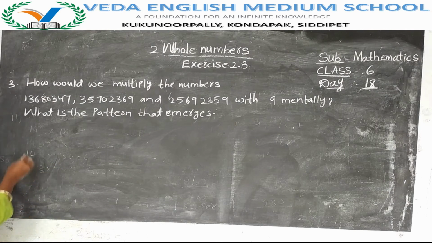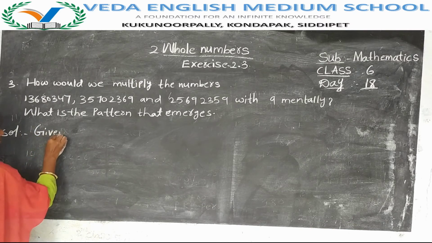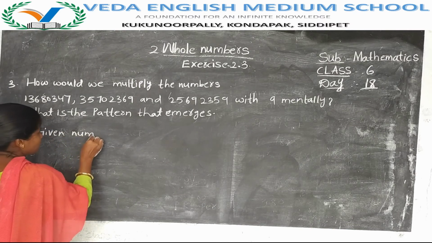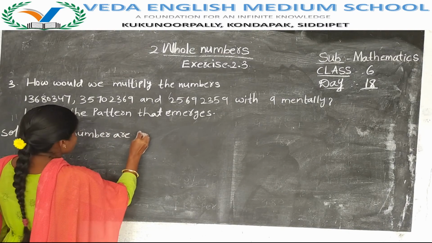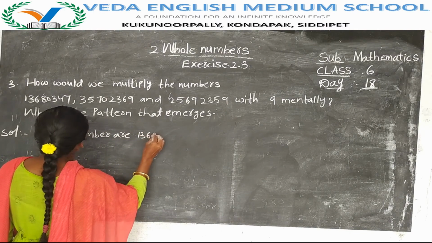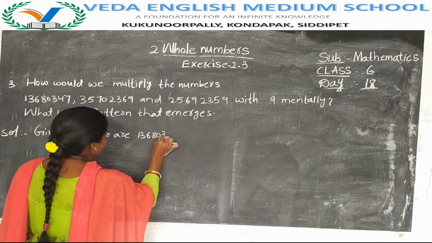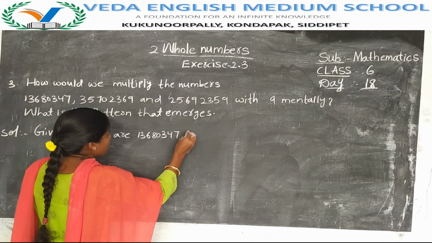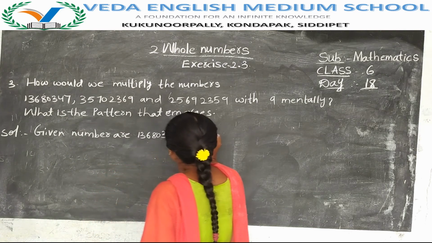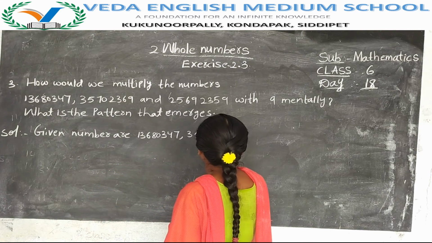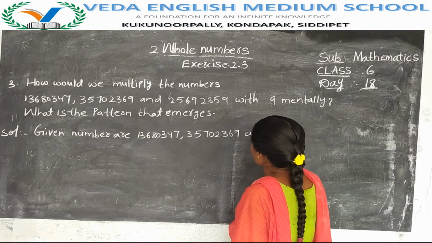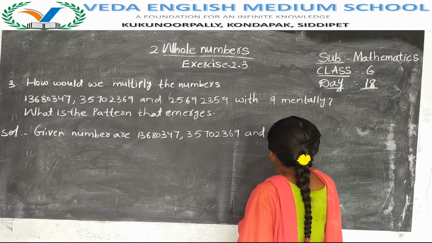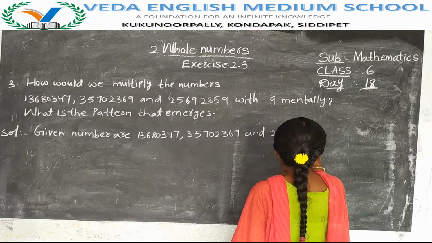Now see the solution. First, the given numbers are 136803447, 35702369 and 25692359.